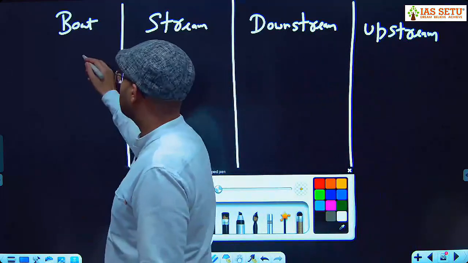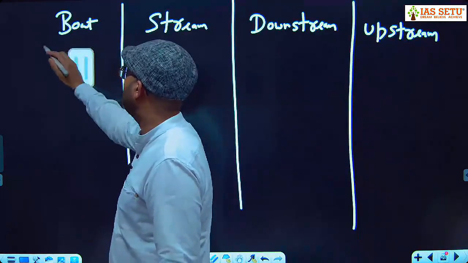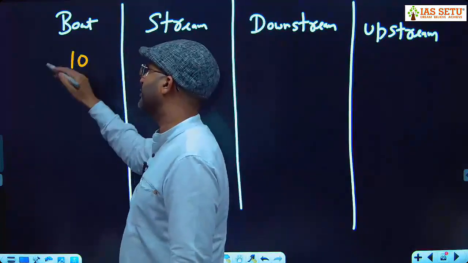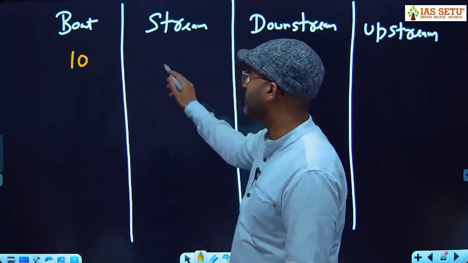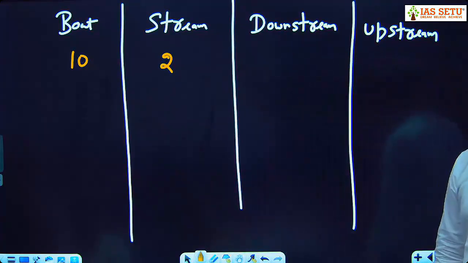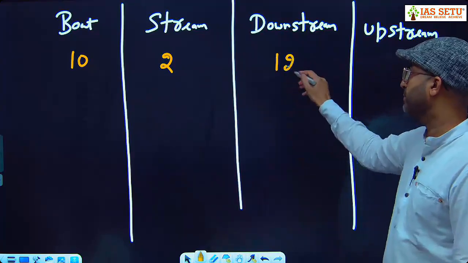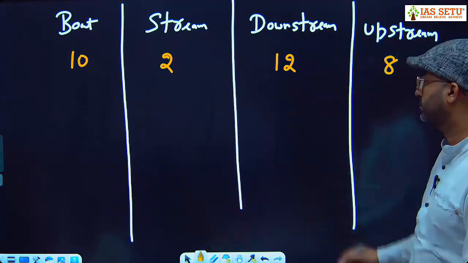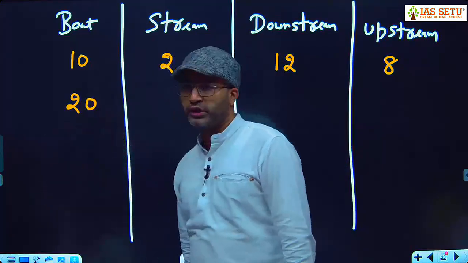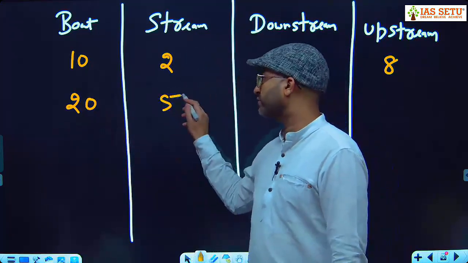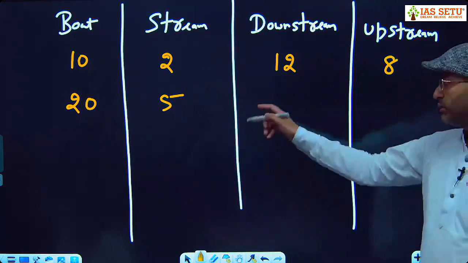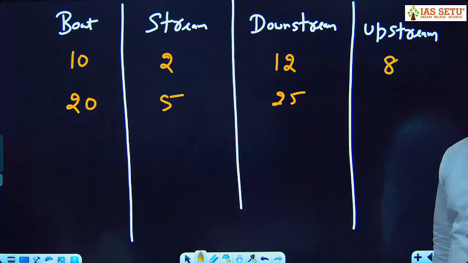Now here, speed of the boat x, speed of the stream y, so downstream is x plus y, upstream is x minus y. Now you write: speed of the boat 10 km per hour, speed of the stream 2 km per hour. Tell me what is downstream? 12. And what is upstream? 8. Next question. Speed of the boat 20, speed of the stream 5. Tell me downstream. 20 plus 5, 25. What is upstream? 15.